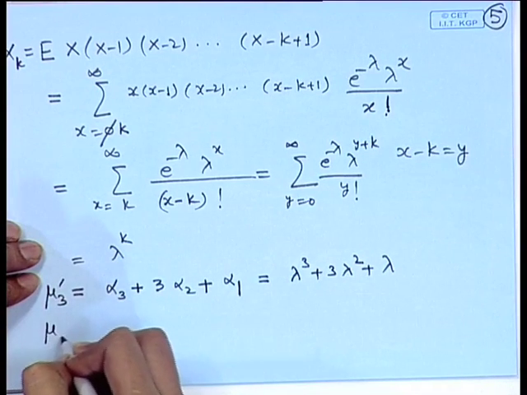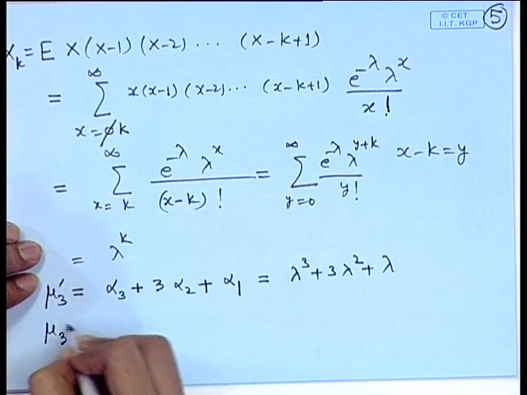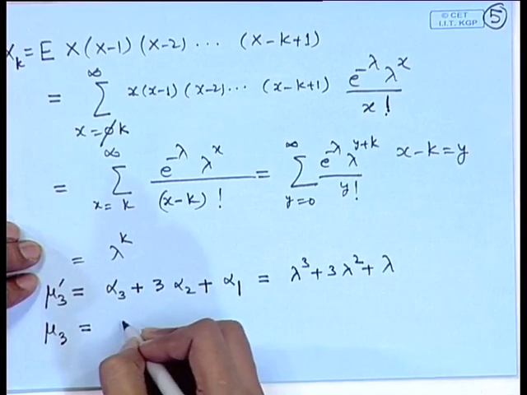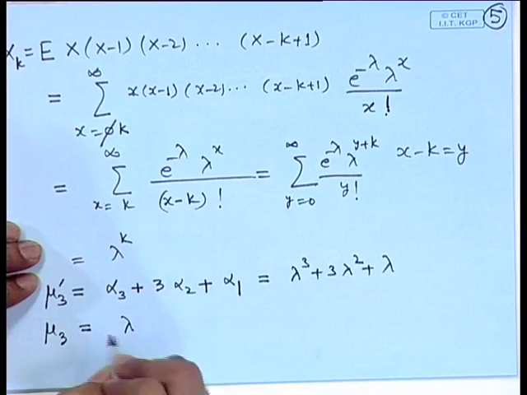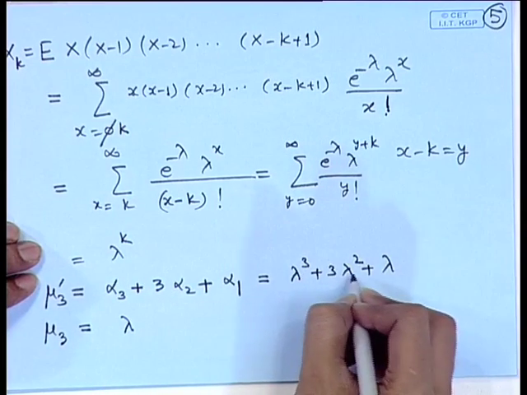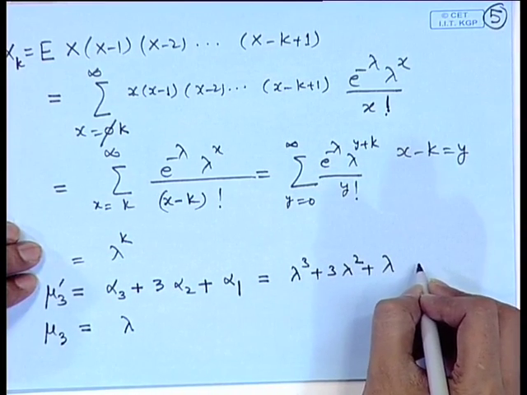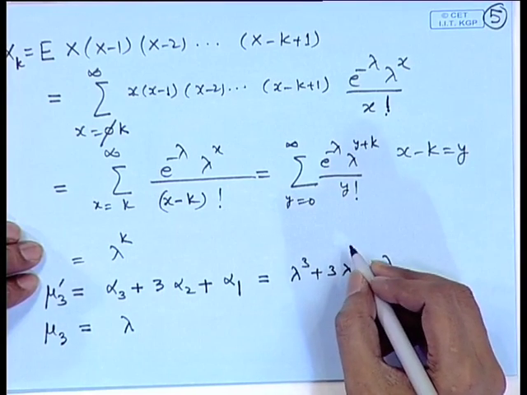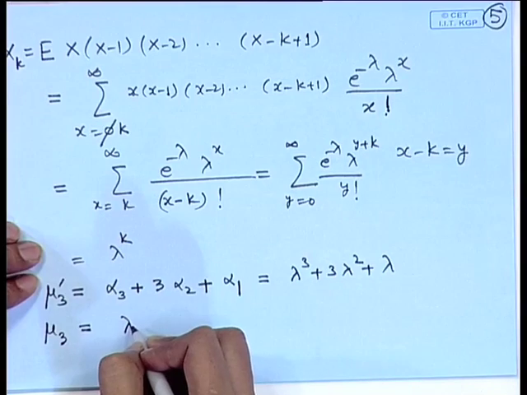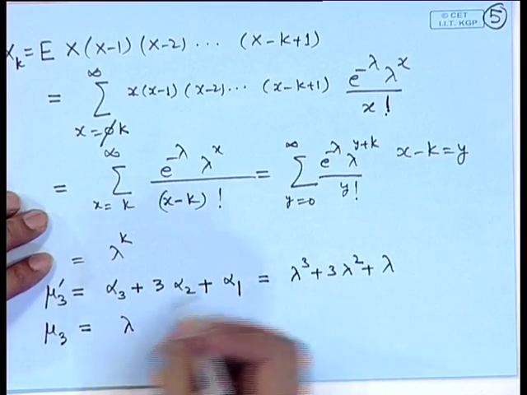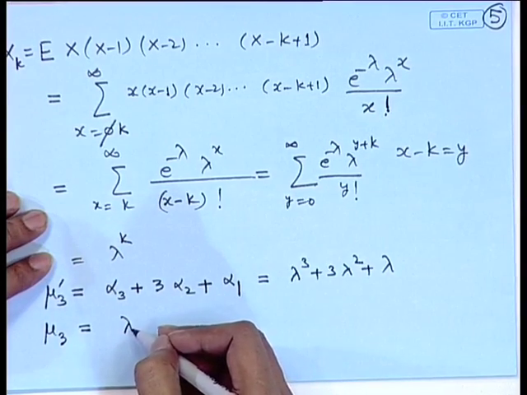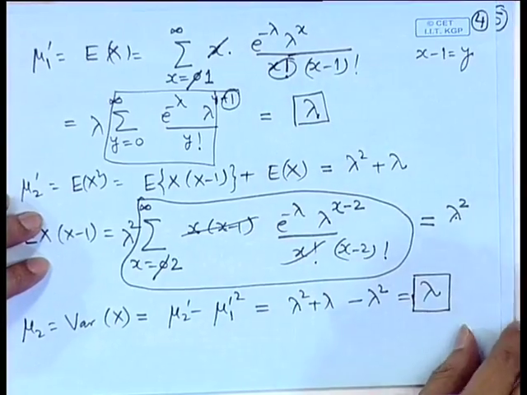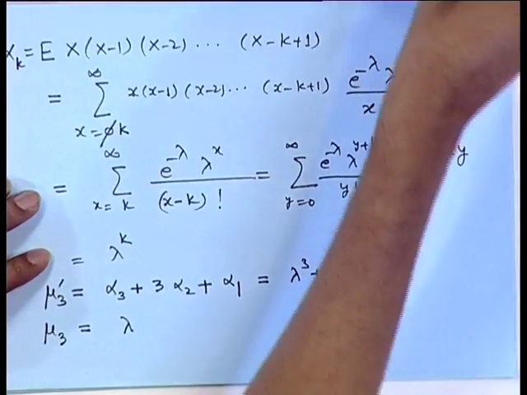Once again, if we make use of the relationship between the central and non-central moments, then mu 3 is equal to lambda cube plus 3 lambda square plus lambda minus lambda cube minus 3 lambda square, that term is coming there. So, it is actually becoming lambda. This is again surprising, because here the third central moment, the second central moment and the mean are all the same. So, in the Poisson distribution all three are the same.